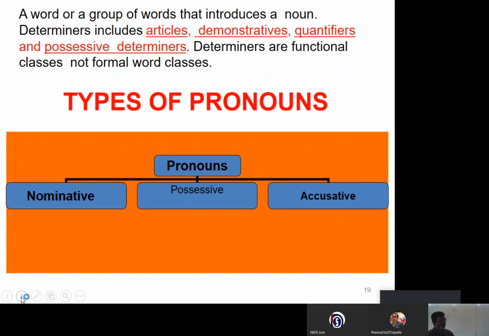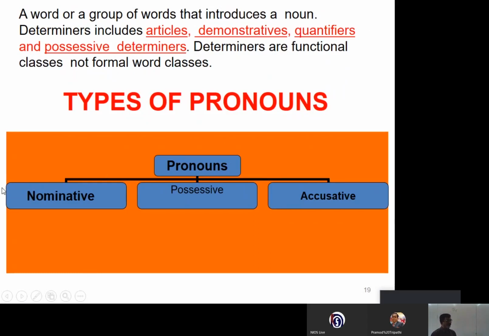For that matter, all pronouns that we have, you can see here, nominative pronouns, possessive pronouns, and accusative pronouns, all these form a group and they are determiners. Now we'll see three charts of it.